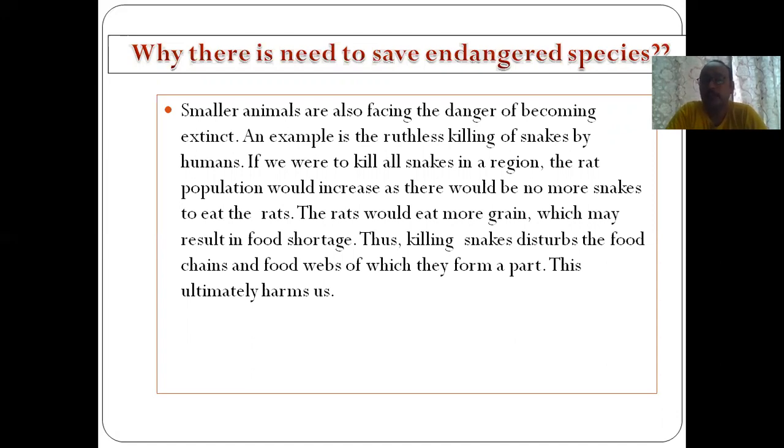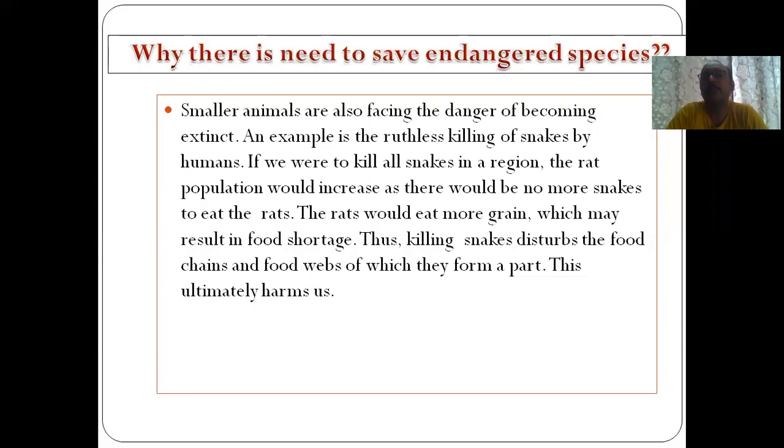A simple example we can take is the killing of snakes by humans. Killing of snakes by humans is a very serious concern. If we keep on killing the snakes in a region, then what will happen? The population of rats would increase, as there would be no more snakes to eat the rats. So the rats would eat more grain, which may result in food shortage. Thus, we can say that killing disturbs the food chains, as I discussed, and food webs of which they form a part. This ultimately harms.